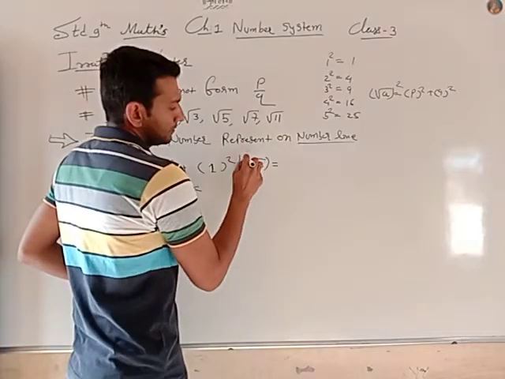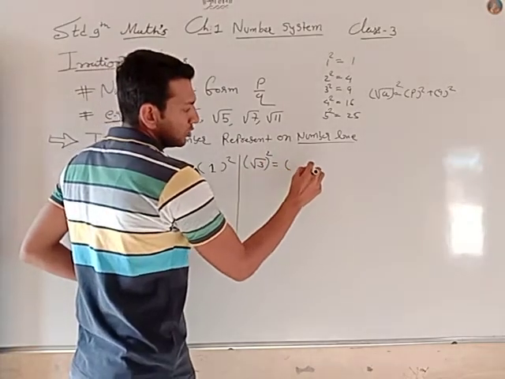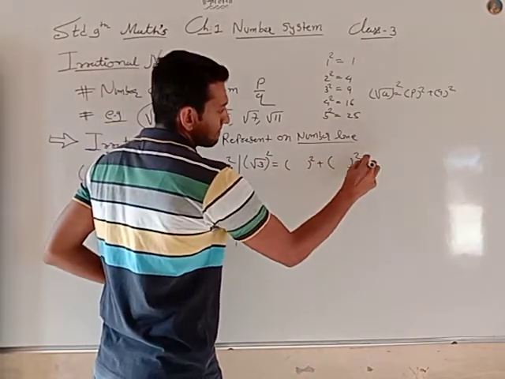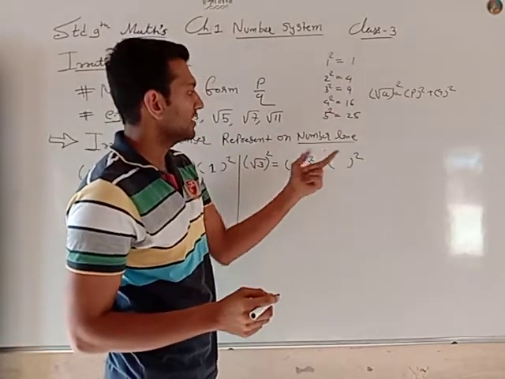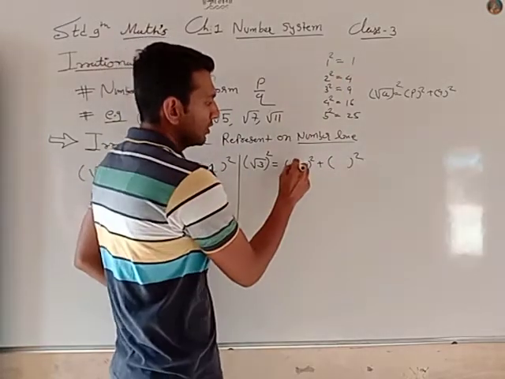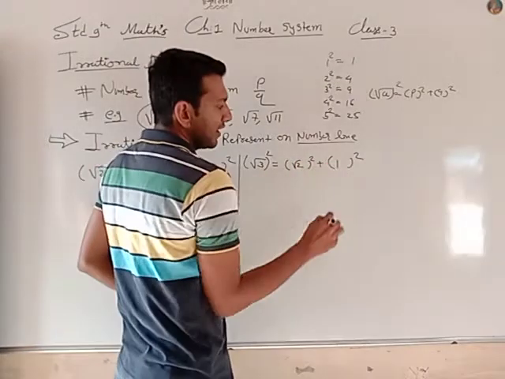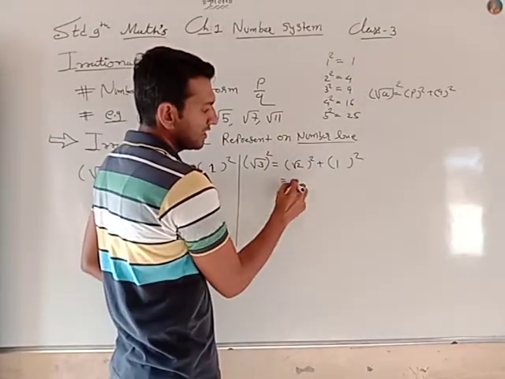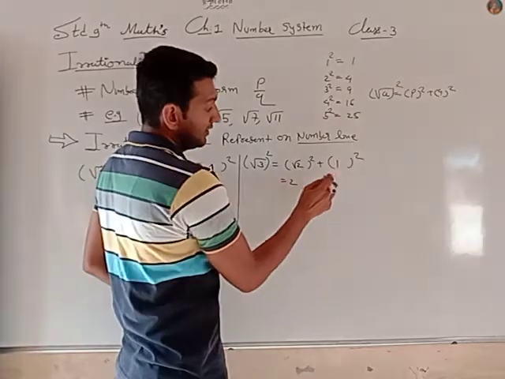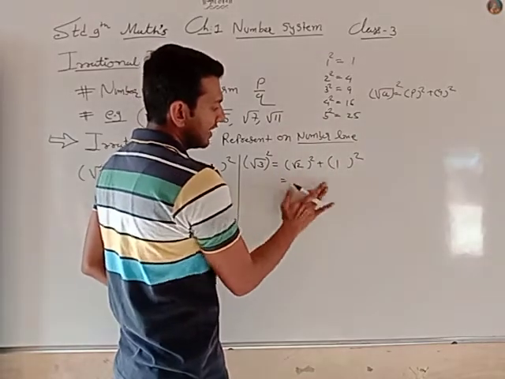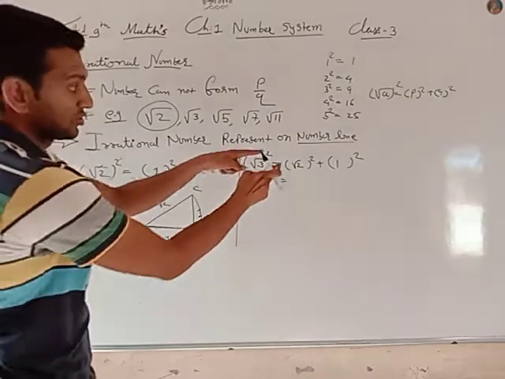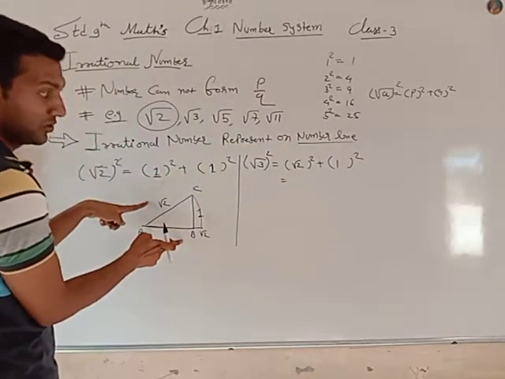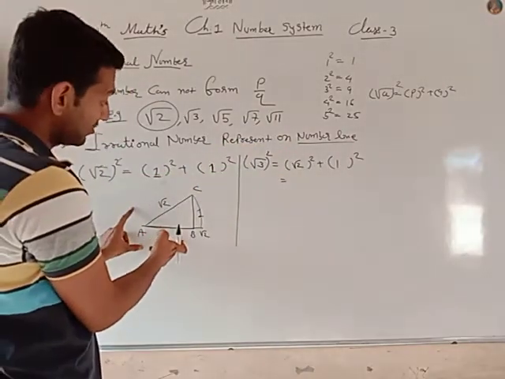Root 3. So what are the two numbers? First find, if you take 1, 1 square is 1, 1 square is 1, so 2. So the numbers are root 2 and 1. Square and square root cancel, 2 and 1 square is 1, equality is there. Okay, so here you should write the square root of 2. How to draw square root of 2, you already know, I taught you.